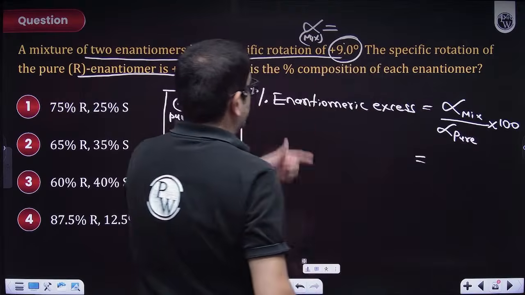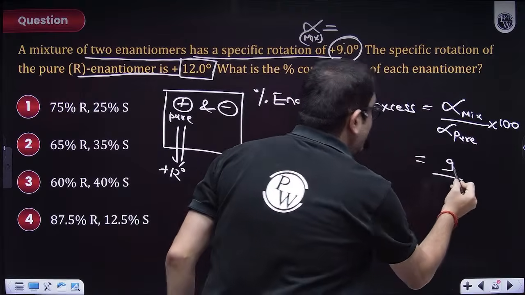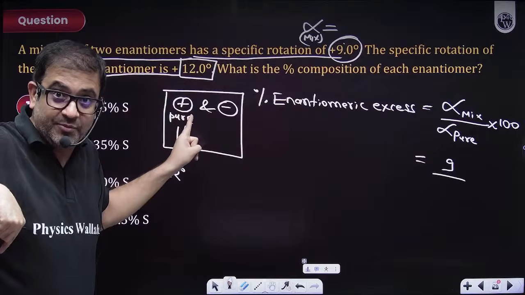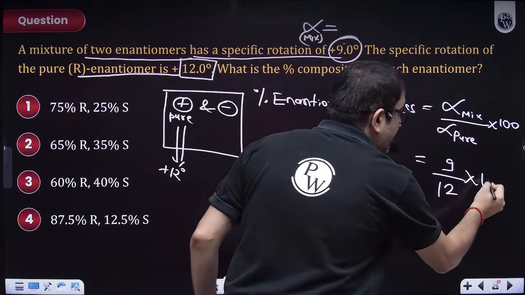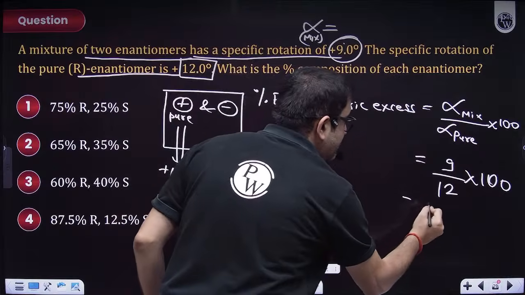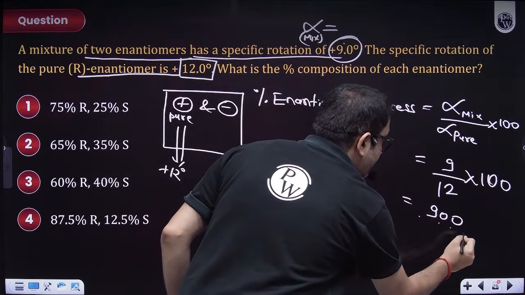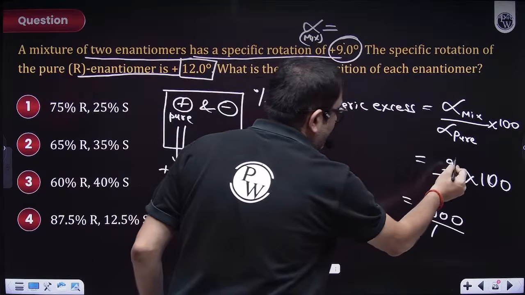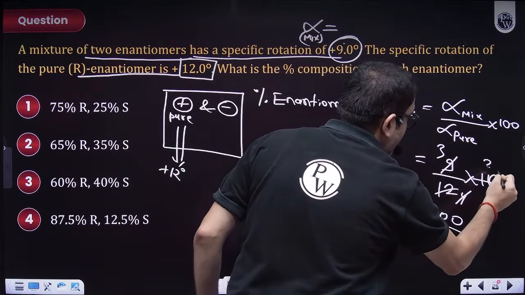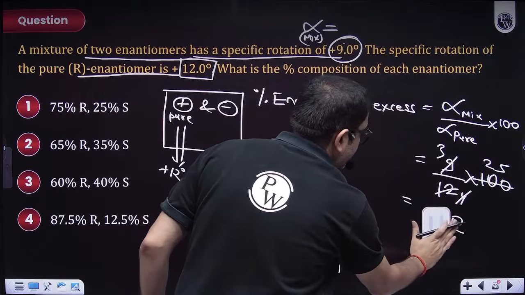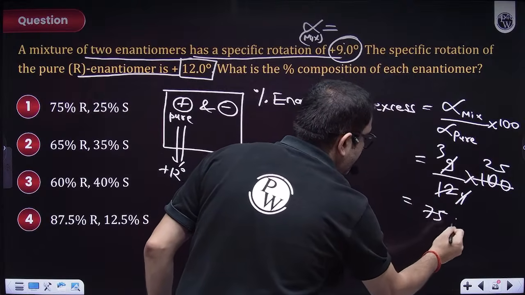That means plus 9. If only I was present, then I would have applied 12-degree rotation into 100. That means, sir, 900 by 12. Why making 900 by 12? So 3 3 ja 9, 3 4 ja 12. So 4 1 ja 4, 4 2 ja 25. 25 into 3, sir. So that means this is 75%.